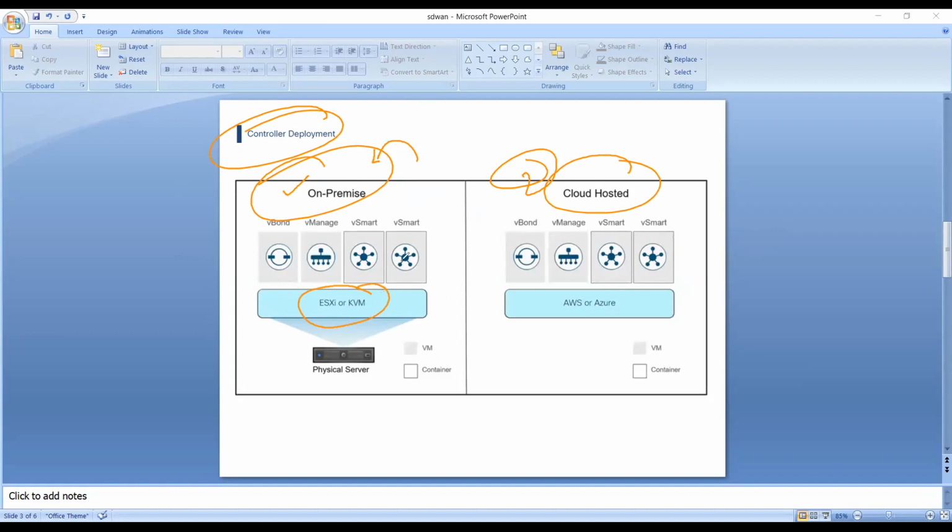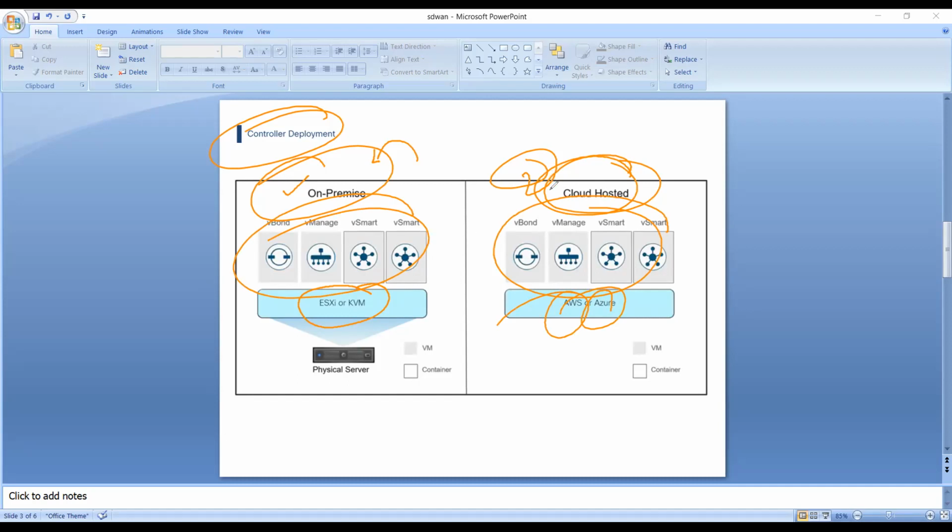On these, we can deploy the vBond, vManage, vSmart, and vEdge devices. Same on the cloud hosted side: first of all, we should have AWS or Azure, and then we can deploy these controllers. The vBond, vManage, vSmart are basically the smart devices. The vEdge will be the physical devices, right?